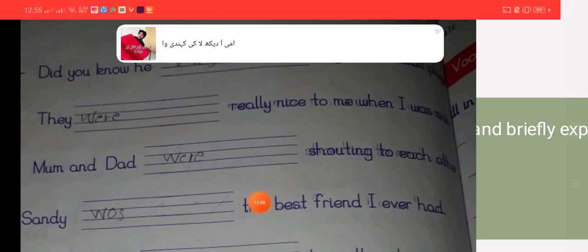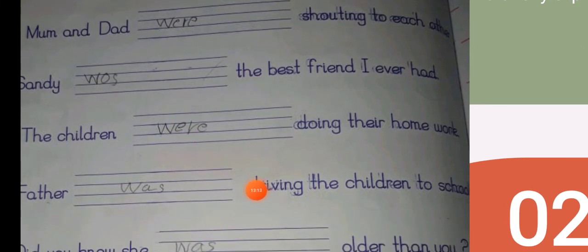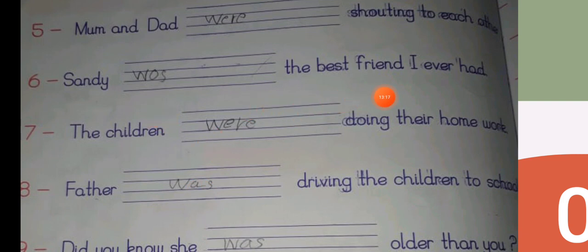It's a pronoun. They were really nice to me when I was sick. They is used for more than one people. So we'll put were over here. Mom and dad were shouting to each other. So we'll put were, not was, because mom and dad are two people, more than one. Sandy was the best friend I ever had. Sandy is one person, so we'll write was over here.